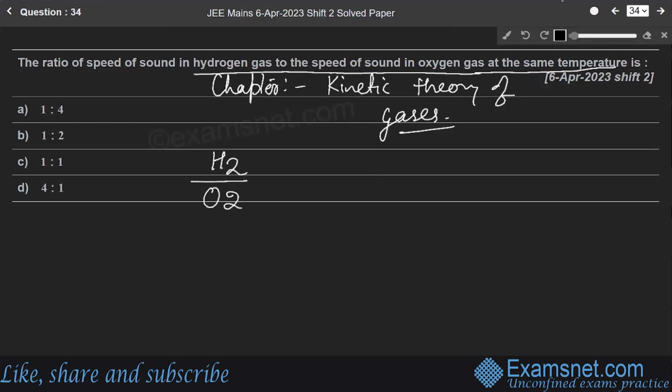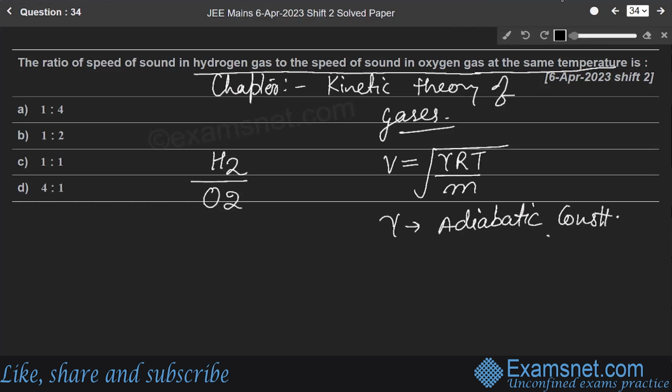First of all, we should know the formula for finding the speed. It is V equals square root of gamma RT over M, where gamma is the adiabatic constant, R is the gas constant, T is the temperature, and M is the mass.